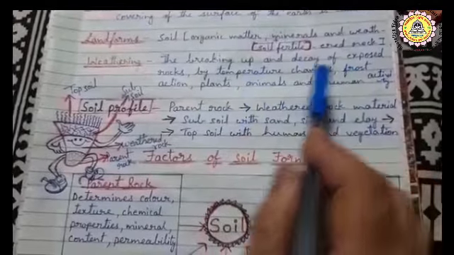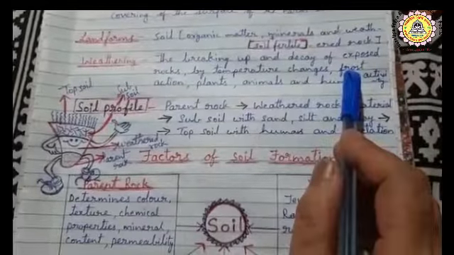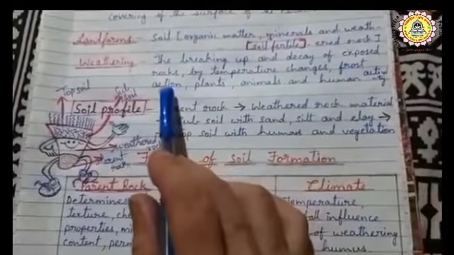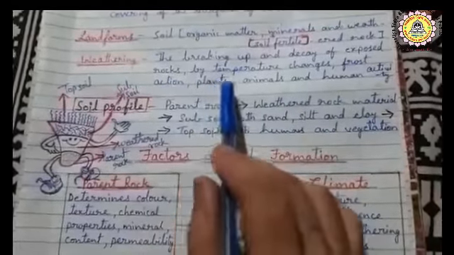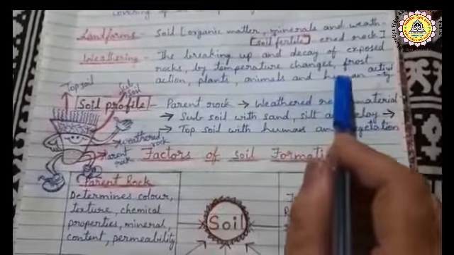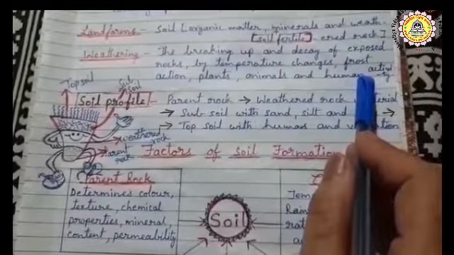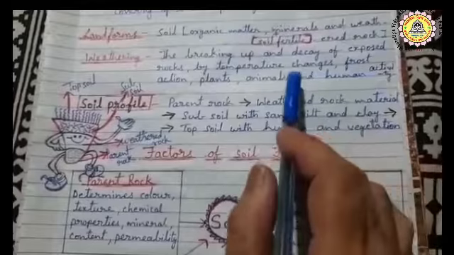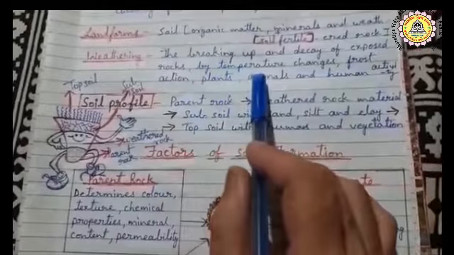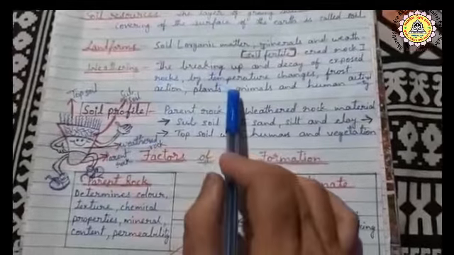And frost action. What is frost? When the glaciers move, due to the friction, the rock breaks into pieces. Plants, animals, their waste matter, and also human activity bring changes into soil. So these are all elements of soil, and this is called weathering.